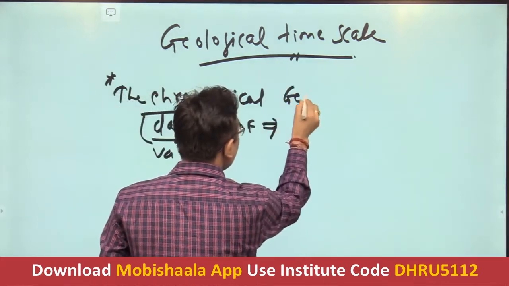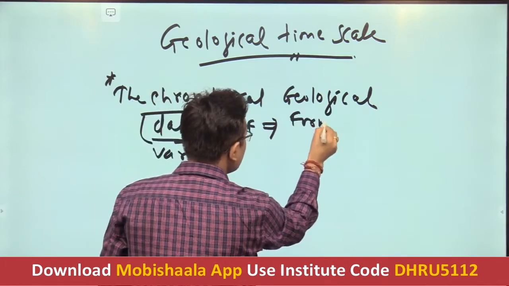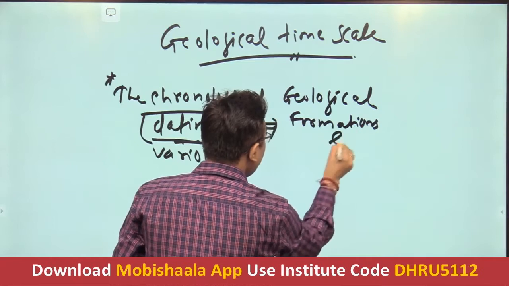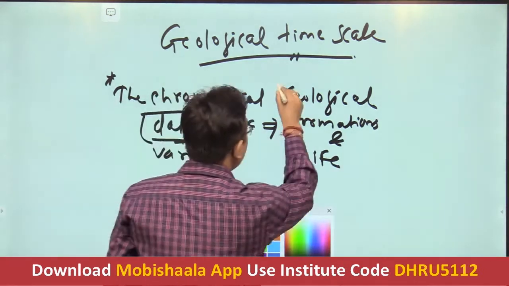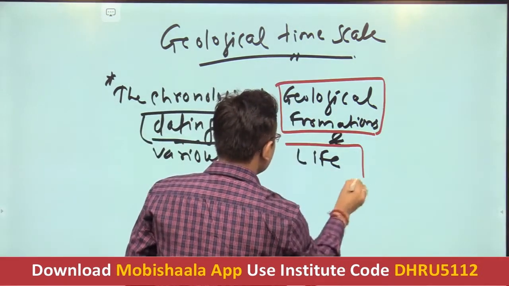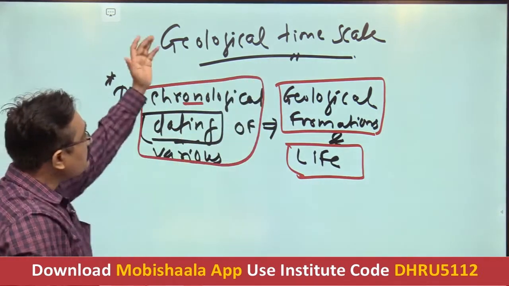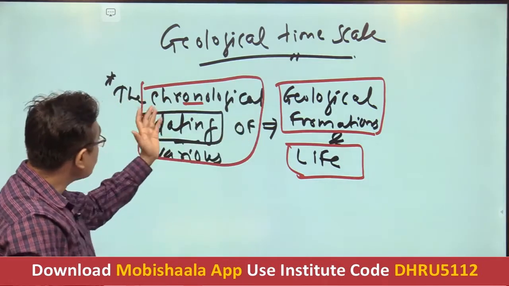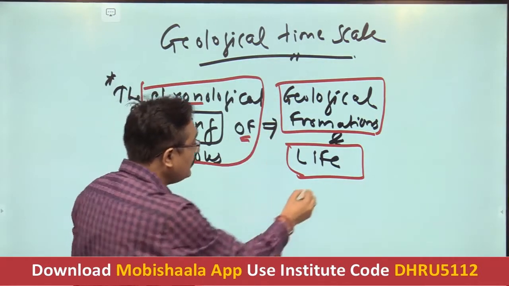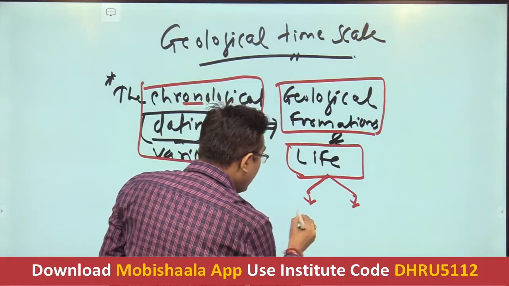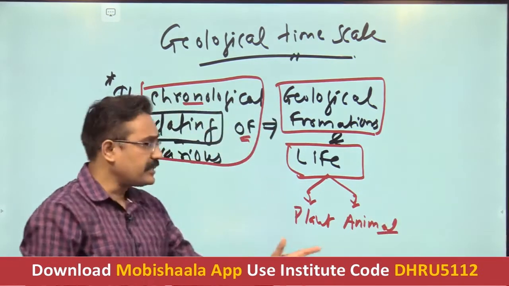geological formations and the life. What is it? It is a chronological dating. So as far as the geological time scale is concerned, it's nothing but a chronological dating of what? Of various geological formations and life. If you take life, it means both plants as well as animals, and other microorganisms like bacteria.